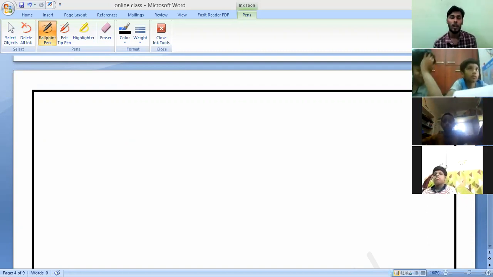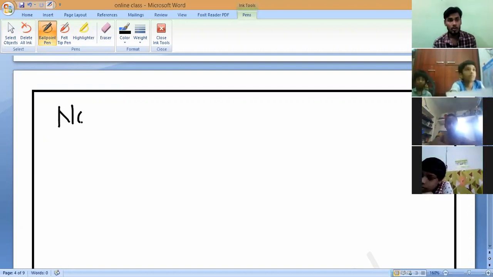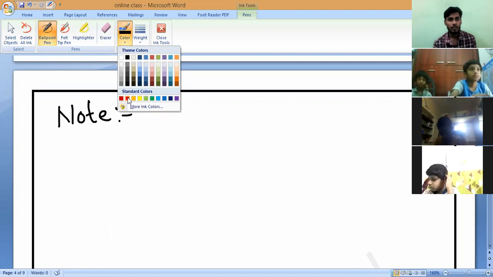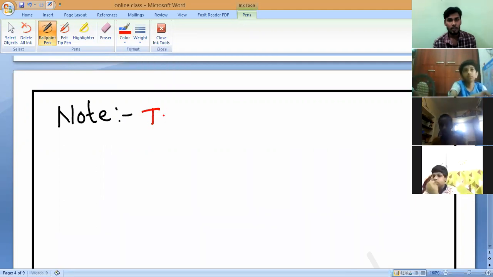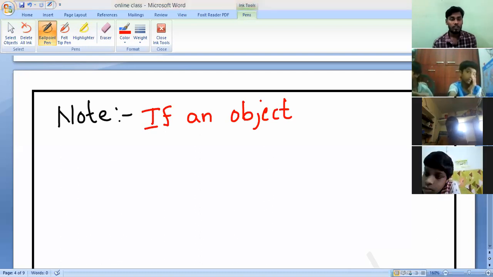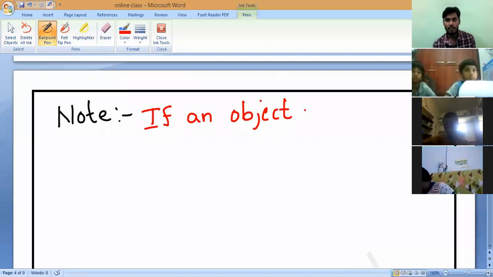So from this, we should write a point. Note you should keep: if an object moves fairly fast, then its movement can be observed easily.